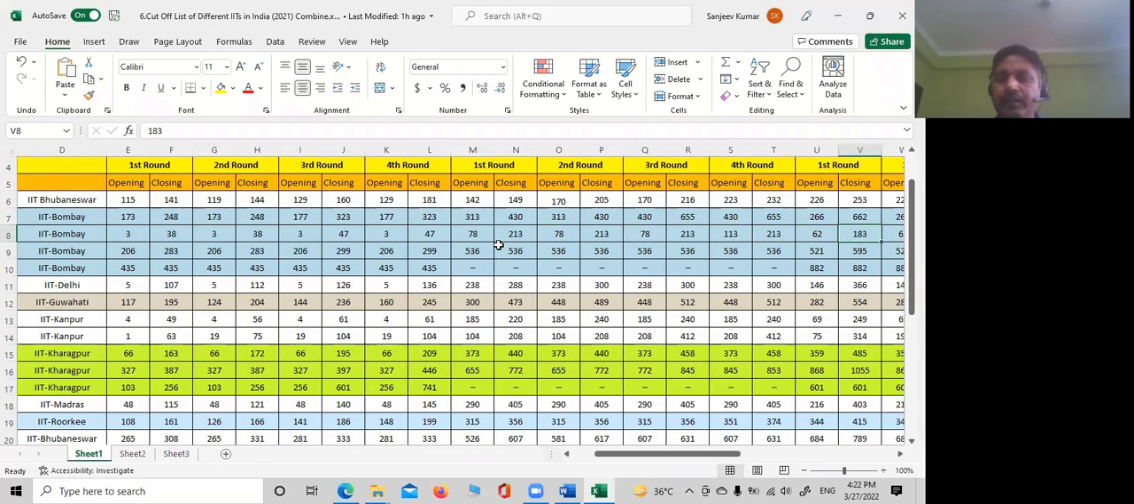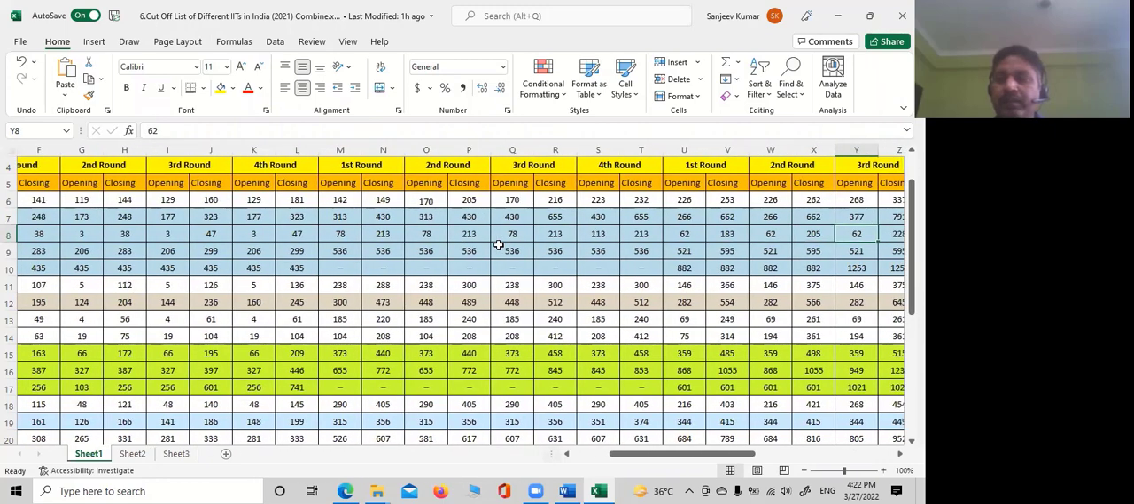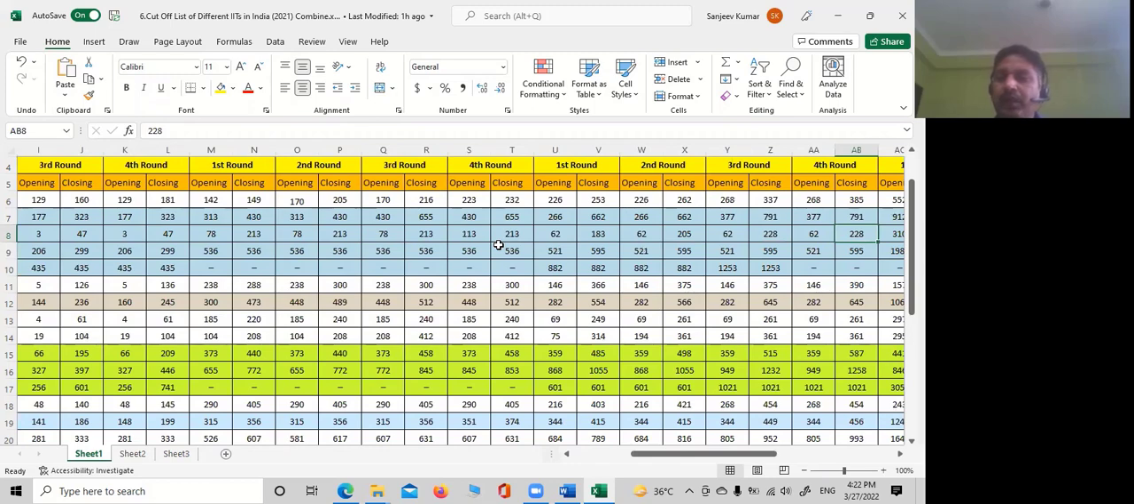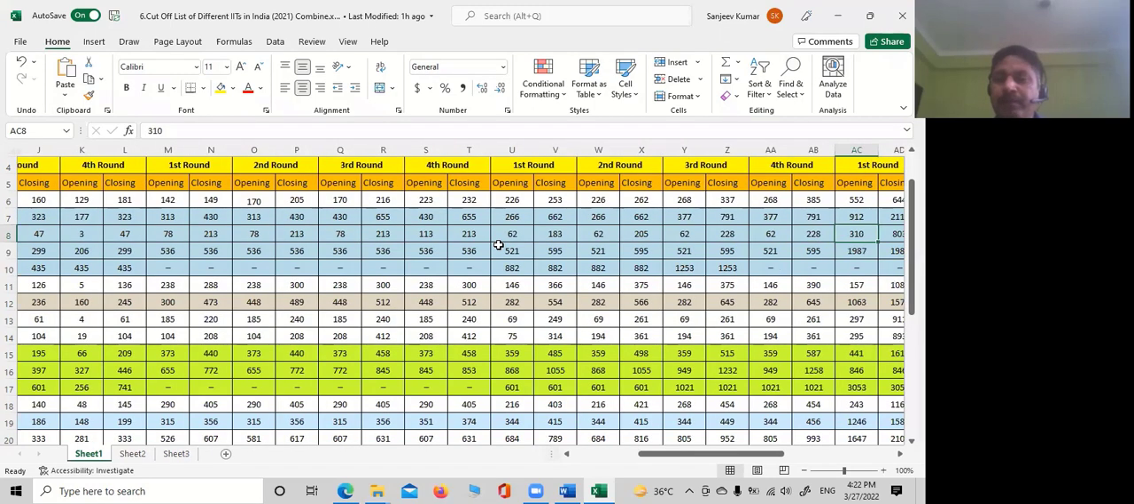For OBC, it was 183 after the closing of first round. What is the last one? Because the last one will tell you whether you can get the admission or not in this particular IIT. So this will give you just an idea, because it is not sure that this is going to repeat again.